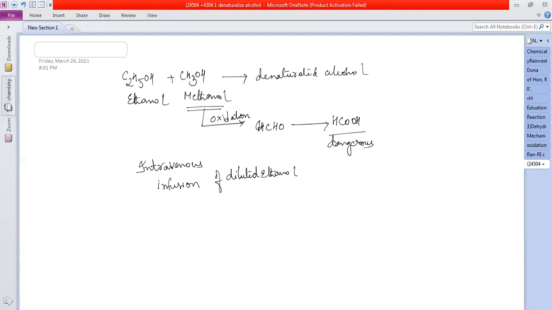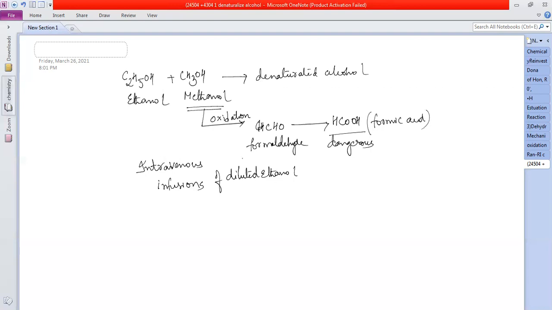This alcohol is oxidized to aldehyde. Which aldehyde? Formaldehyde. Now this is further oxidized to formic acid. This formic acid is not good for health. It is dangerous actually. So if the person is poisoned with this methanol, he is given intravenous infusions of diluted ethanol. What does this do?